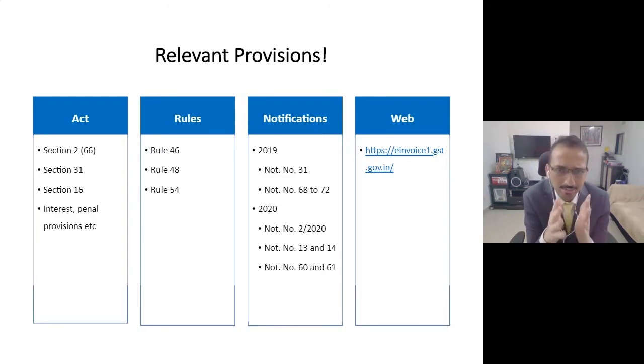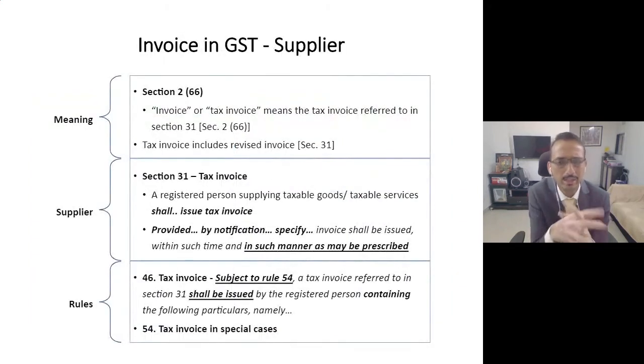Friends, additionally, there are various rules which you need to be aware about. That is Rule 46, 48, Rule 54, and we are going to discuss that in the subsequent slides. And additionally, there are more than 11 notifications which the government has issued, and we have summarized them. So you don't have to go through all these. We have summarized it in a most simple manner in the next slides to come. So just be with us for the next, I think, around 30 minutes, and you'll be very clear about this concept of e-invoicing.